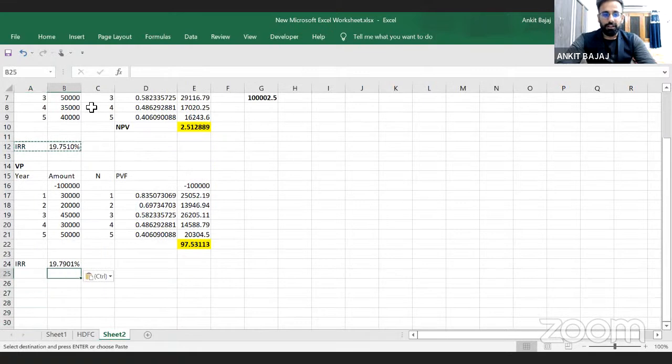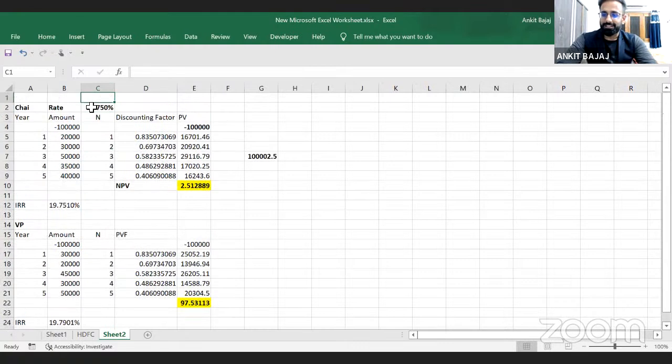Here, what is your IRR? Here, your IRR is 19.79%. Are you able to understand? So this is how you will be making the calculations, right? So guys, in the next lecture, I will be taking more calculations and we will meet in the next lecture. Thanks.